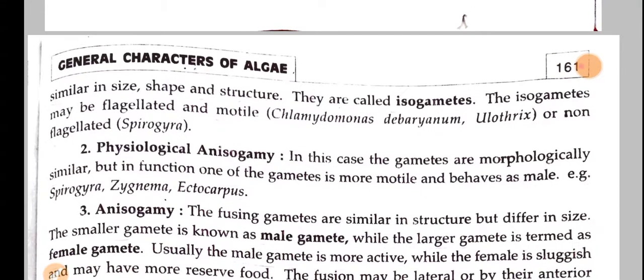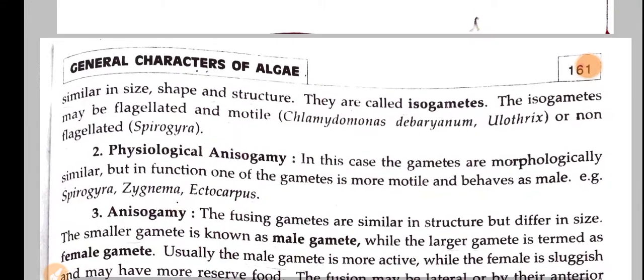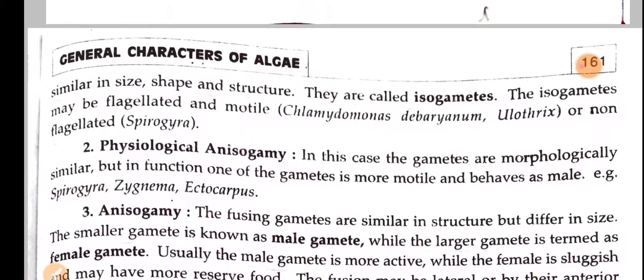And these isogametes may be flagellated and motile, or non-flagellated. This isogamy occurs in almost all groups except in the Rhodophyceae group. And the next one is physiological anisogamy. In this case, the gametes are morphologically similar, but in function, one of the gametes is more motile and behaves as male.